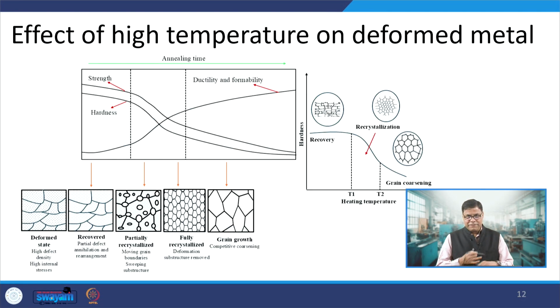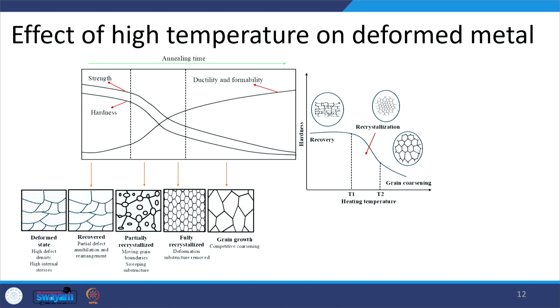Now, this is the summary of the entire thing that I will be talking about in this presentation. So, here we are starting with the deformed metal with a lot of dislocations. When it is heated to a high temperature, we will be having the recovery, and the number of dislocations is reduced. Then if a further higher temperature is maintained for a longer time, then new grains will start forming, leading to the partially recrystallized situation. And then when the recrystallization completes at a higher temperature for a further longer time, fully recrystallized grains will be forming. These will be crystallographic defect free, these will be new grains and completely different from what it was earlier.